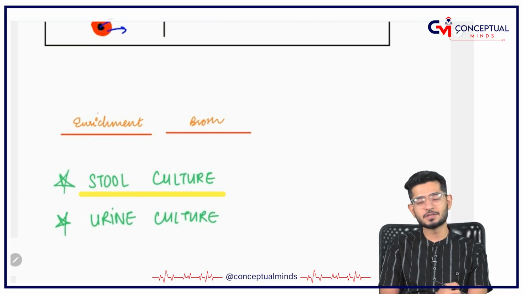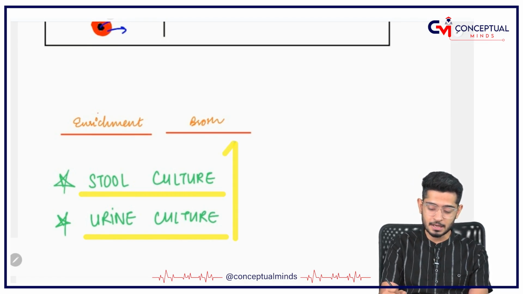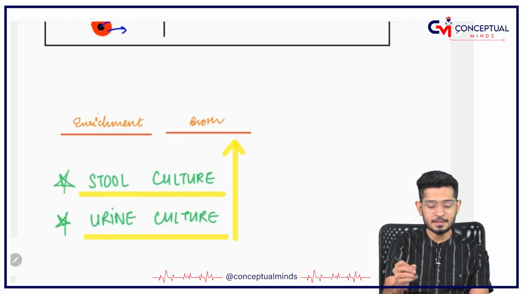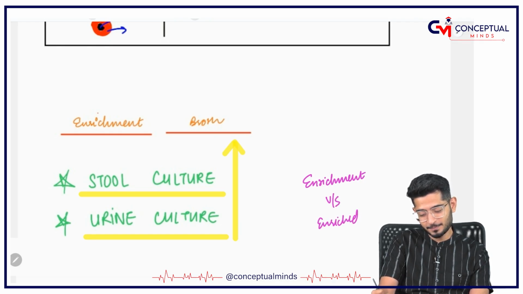The stool culture is done in the enrichment broth. Urine culture is also done. Both of them are done in the enrichment broth. And in the comment section, please tell me what is the difference between enrichment versus enriched broth media.